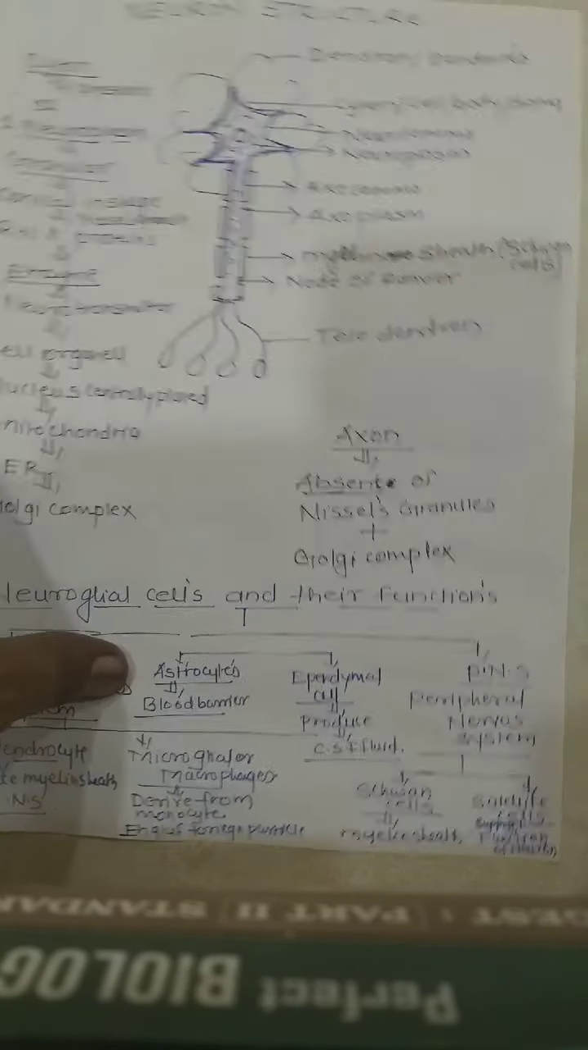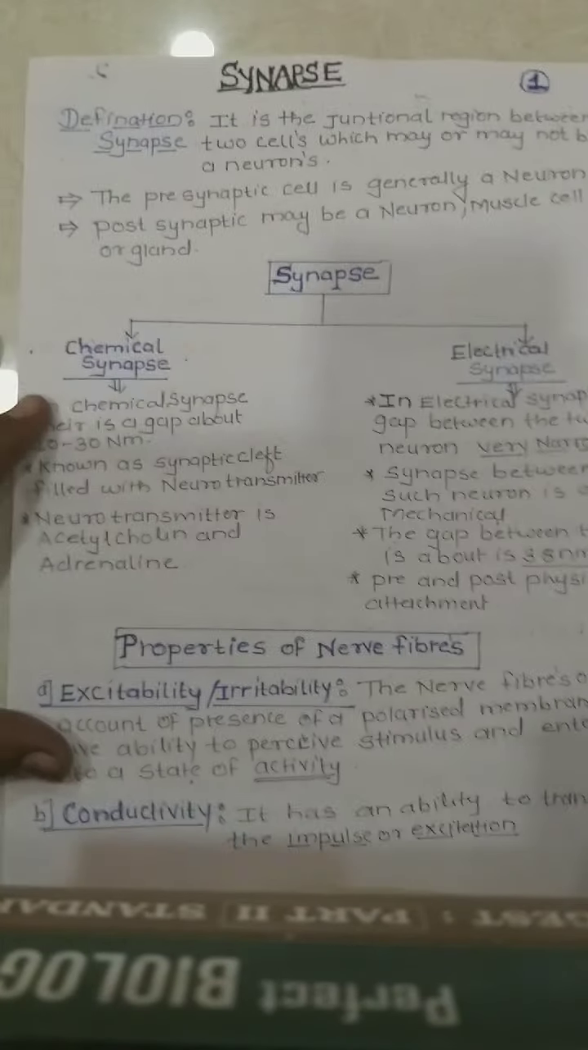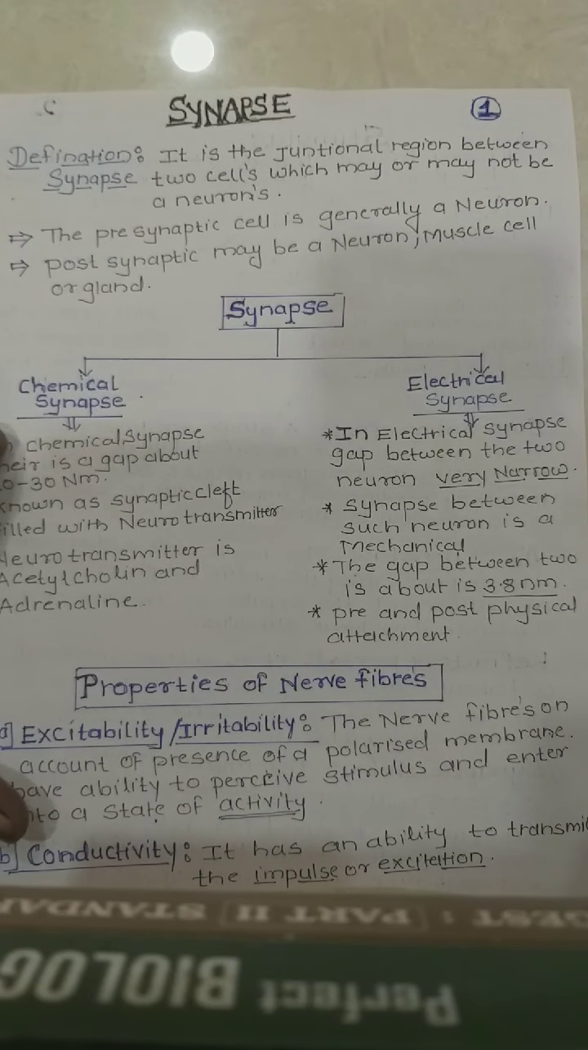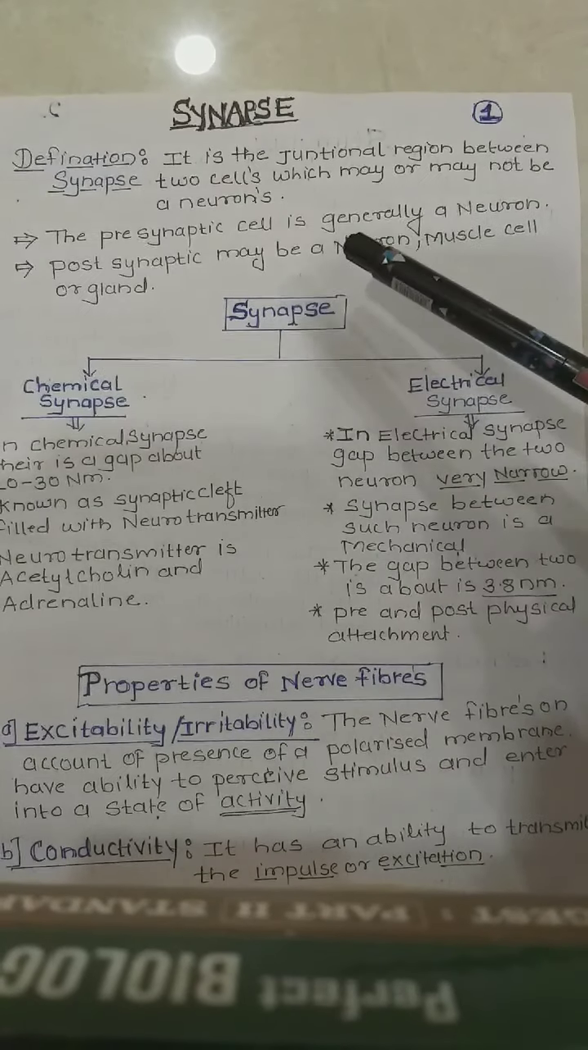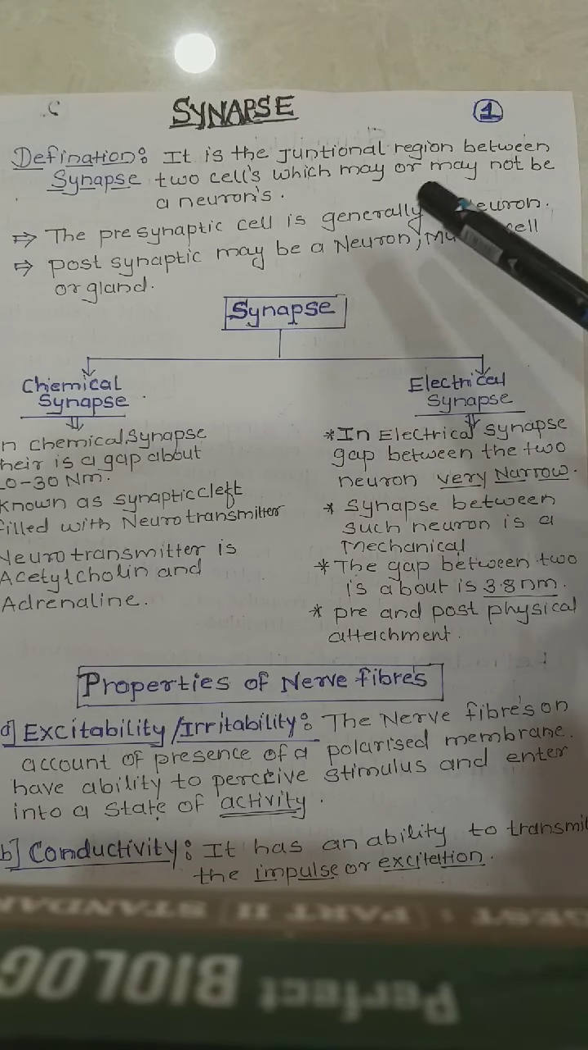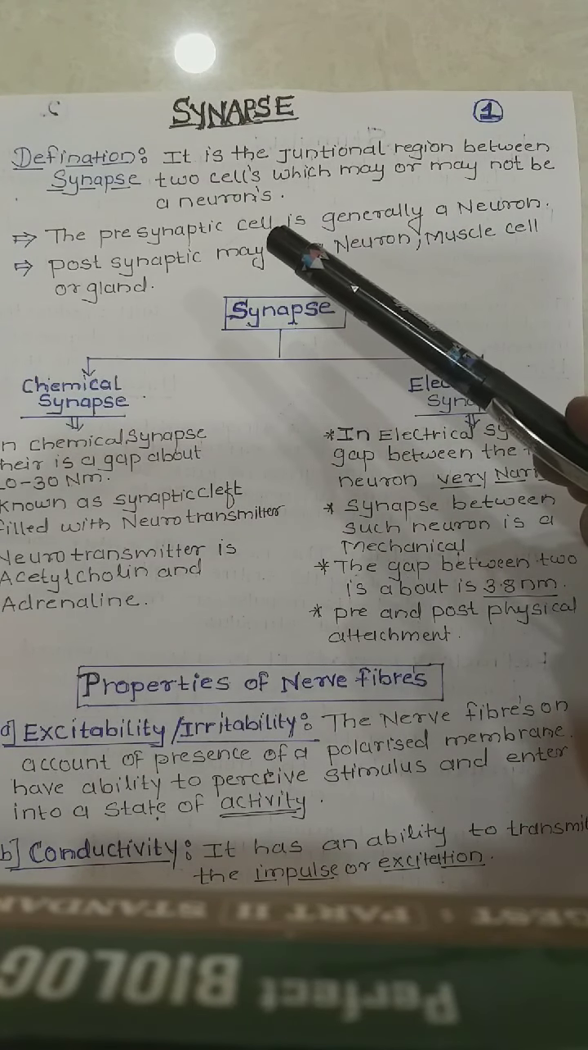So the next slide I would like to share with you is about the synapse. Now we are going to study the synapse. First we should know the definition of a synapse. A synapse is the junction region between two cells, which may or may not be neurons.